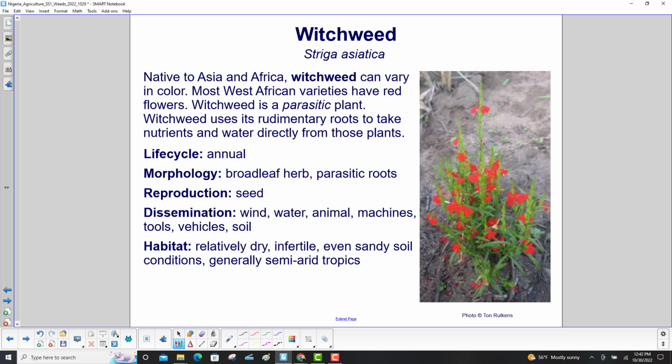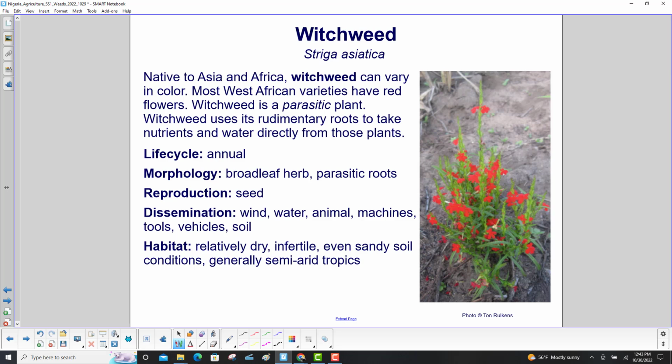Native to Asia and Africa, witchweed can vary in color. Most West African varieties have red flowers. Witchweed is a parasitic plant. It uses its rudimentary roots to take nutrients and water directly from those plants. Its life cycle is annual. It is a broadleaf herb with parasitic roots. It reproduces via seeds, and it disseminates via wind, water, animals, machines, tools, vehicles, and soil.